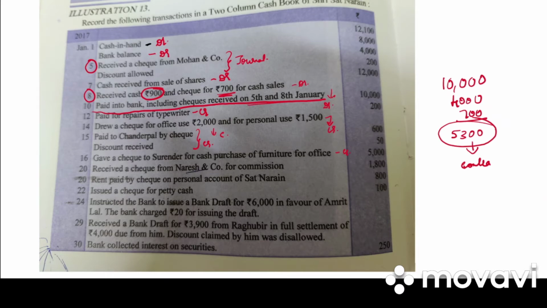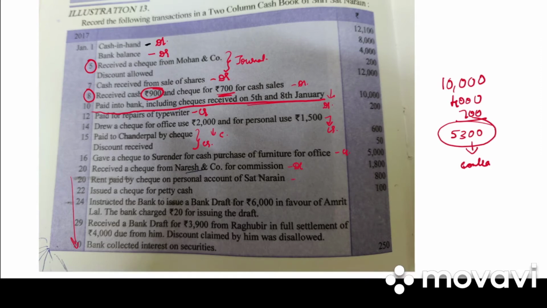Received a check from Naresh and Co for commission. So in the remaining journal, have they mentioned us that we have deposited the check into bank? Nothing has been given. So we assume that whichever check we have received is deposited in the bank on the same date. So it will be written on the debit side as to commission account. Then we have rent paid by check on personal account of Satyanarayan. So it will be written on the credit side as by drawings.